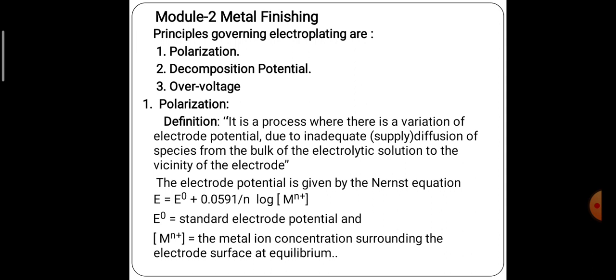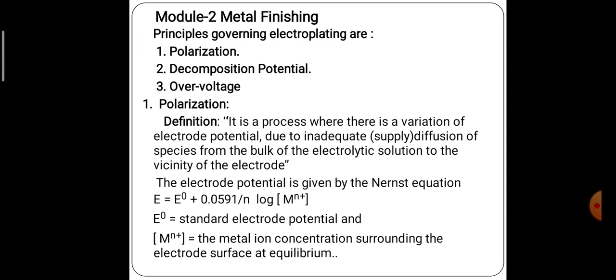At that time some potential variation takes place, so the variation of the electrode potential exists. At that time the electrode is polarized, and that phenomenon we call polarization.